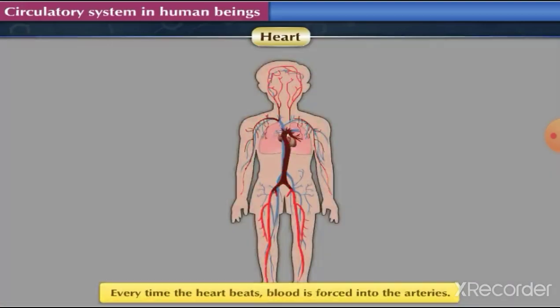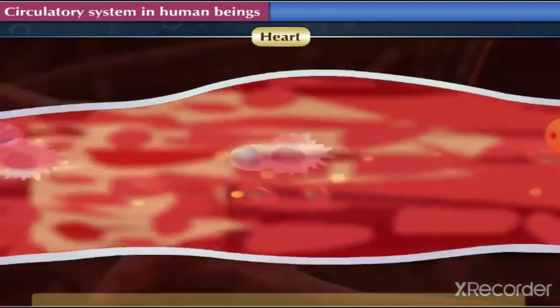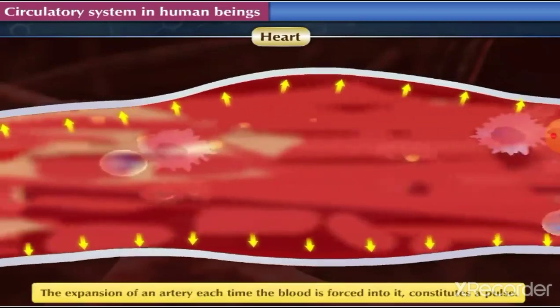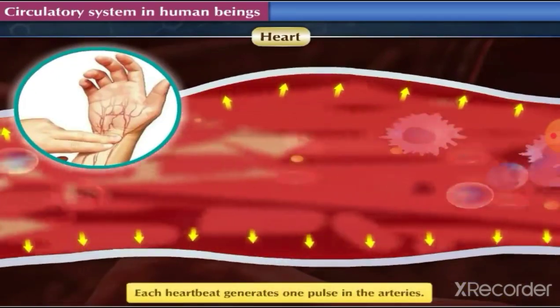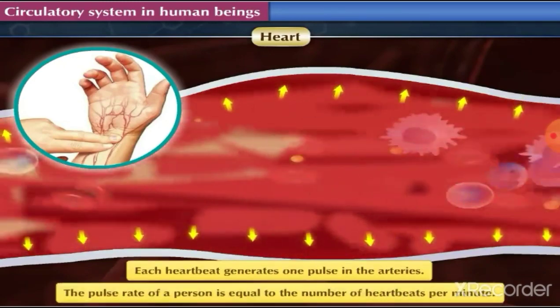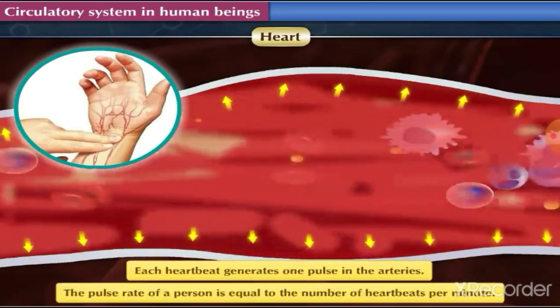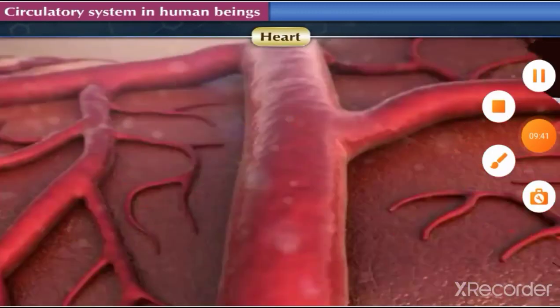Every time the heart beats, blood is forced into the arteries. The expansion of an artery each time the blood is forced into it constitutes a pulse. Each heartbeat generates 1 pulse in the arteries. Hence, the pulse rate of a person is equal to the number of heartbeats per minute.